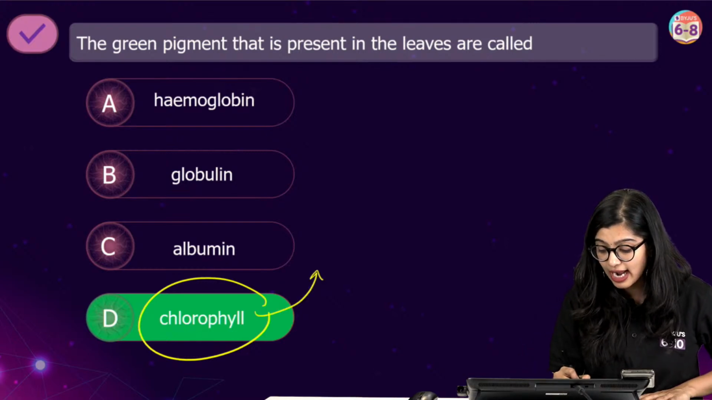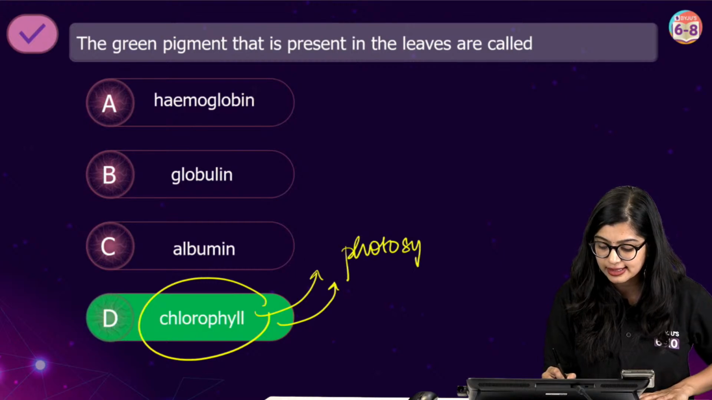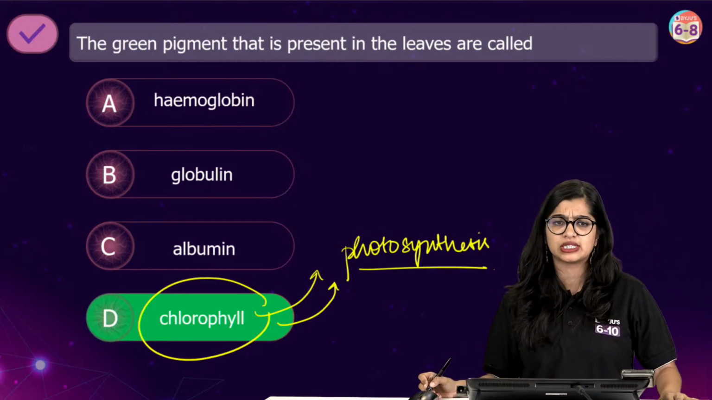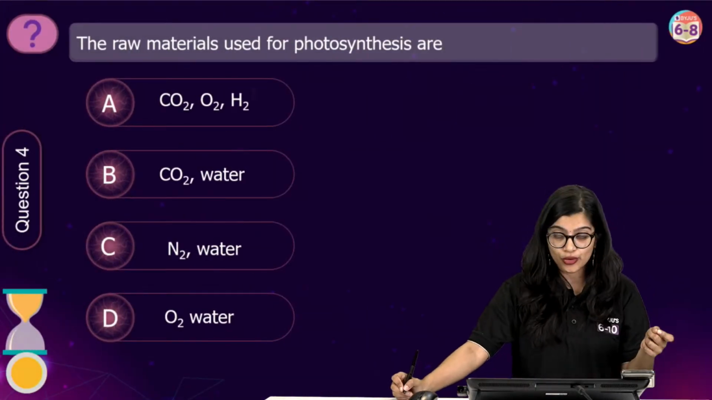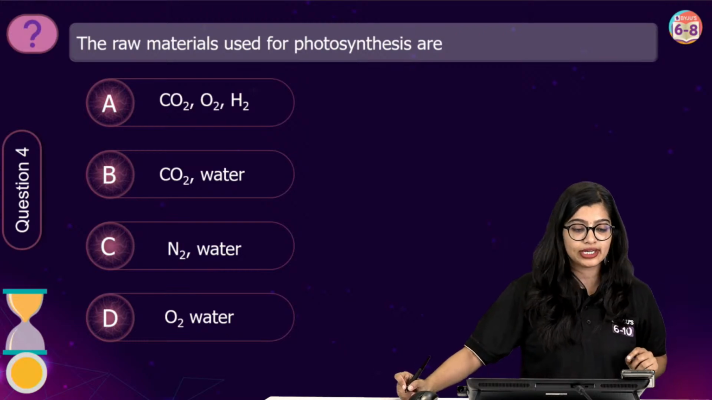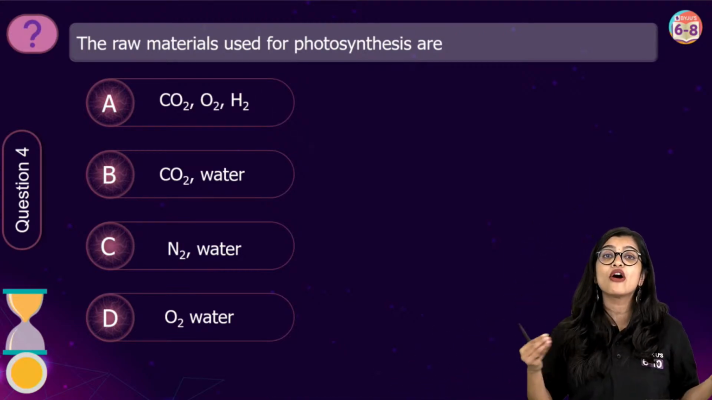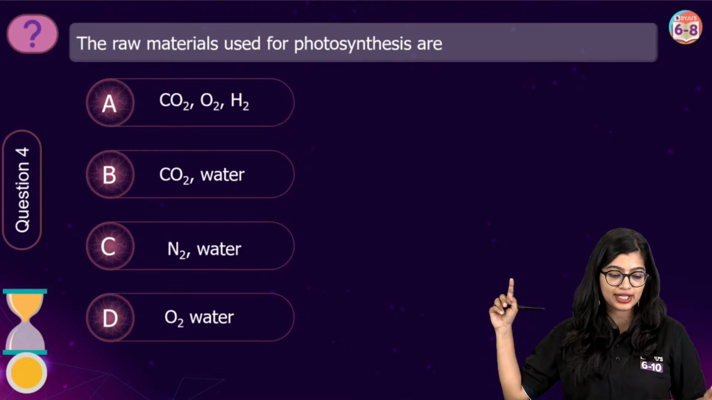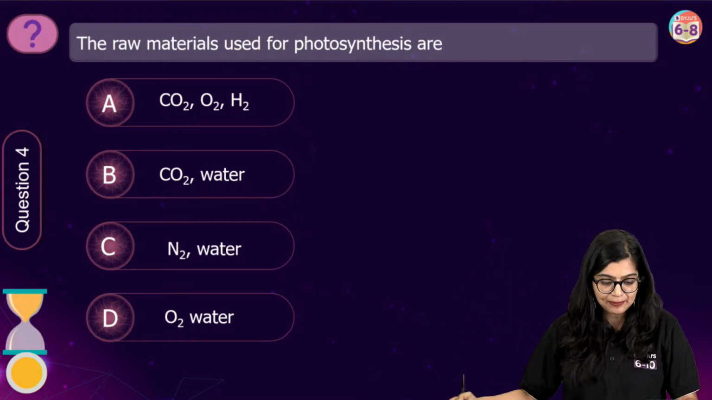And chlorophyll here has a very important role to play when it comes to photosynthesis. But before I discuss a little bit more on photosynthesis, here is another question for all of you, which is question number 4, right? Now question number 4 is very, very important. The raw materials used for photosynthesis are, right? So can we end the previous poll, Harish? Let's close the previous poll and start a new poll for this, okay?